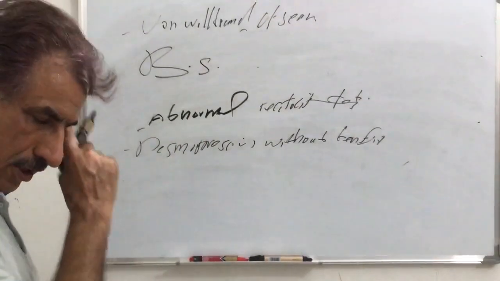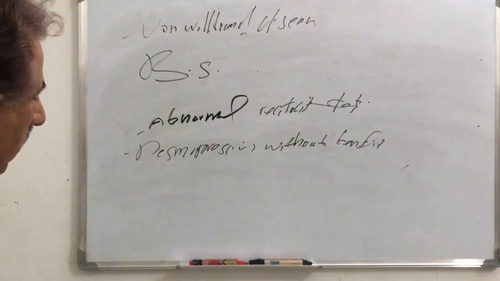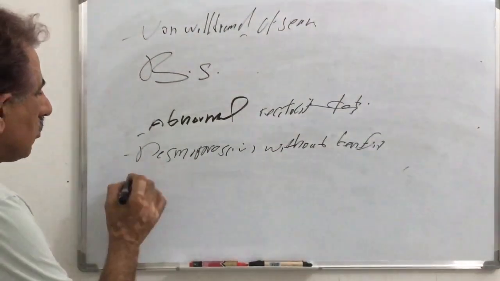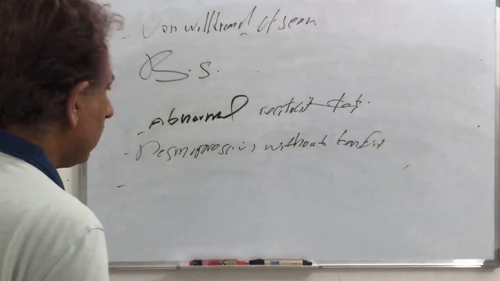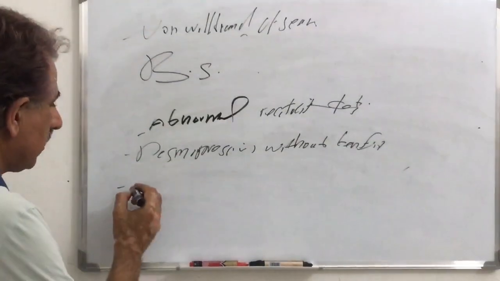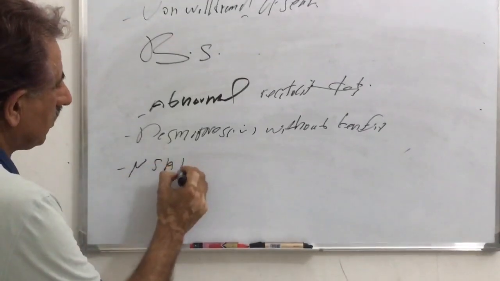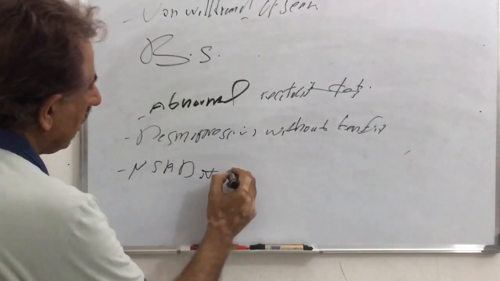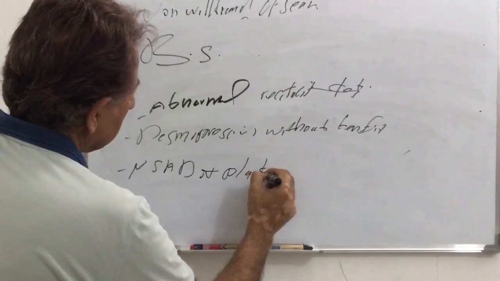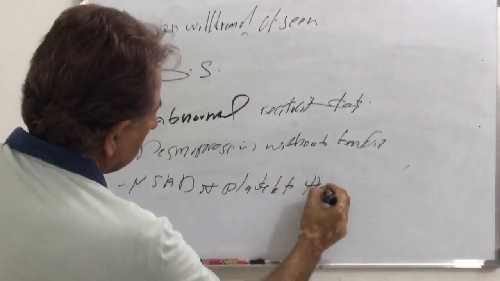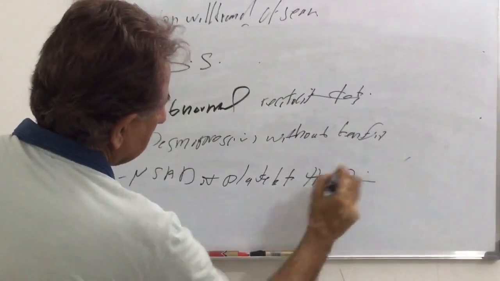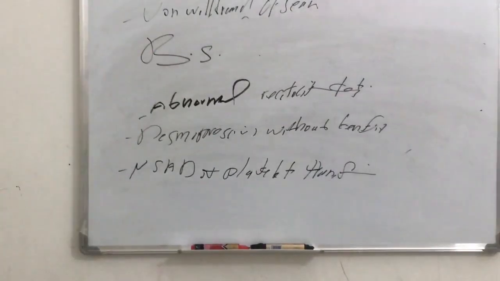The problem is in glycoprotein 1B. So desmopressin is usually without benefit. The same avoidance of non-steroidal anti-inflammatory drugs, and sometimes we might need to give platelet transfusion.